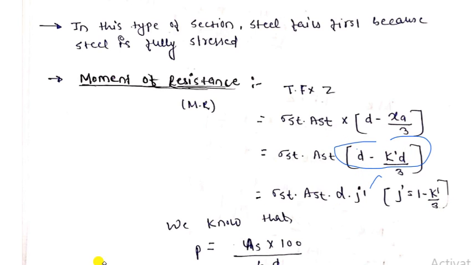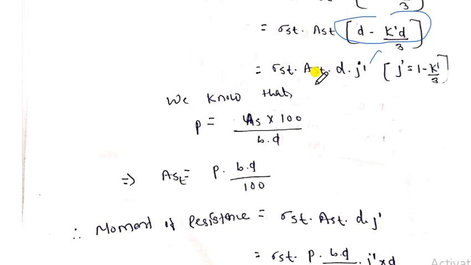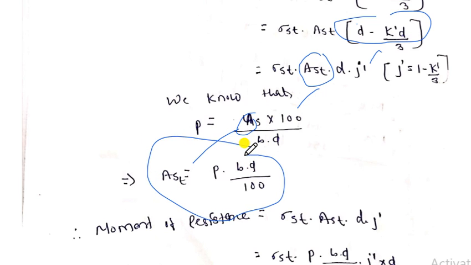So let's see next. Now here we have to calculate the area of steel, right? The area of steel can be calculated from the percentage of steel, P equal to Ast into 100 by B into D, where B is the breadth of the beam and D is the effective depth. So Ast can be written as P into B into D by 100. So the area of steel is nothing but P into B into D by 100.